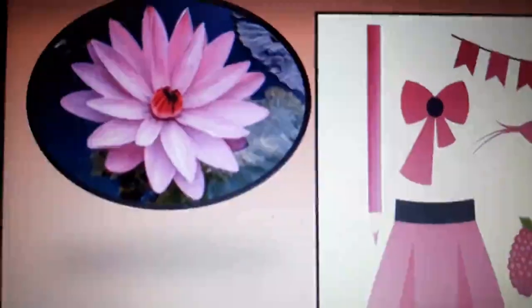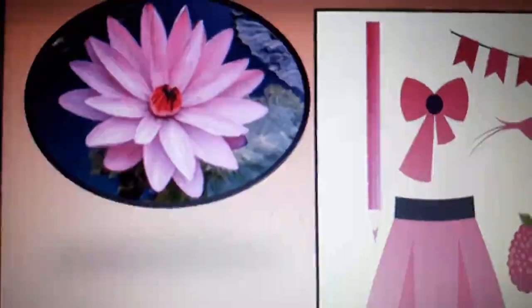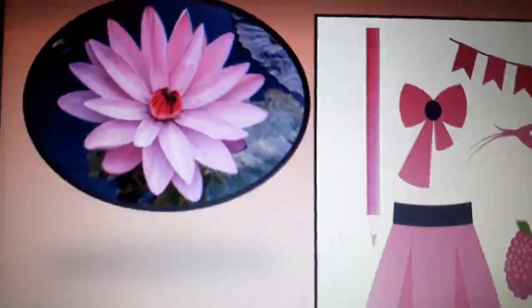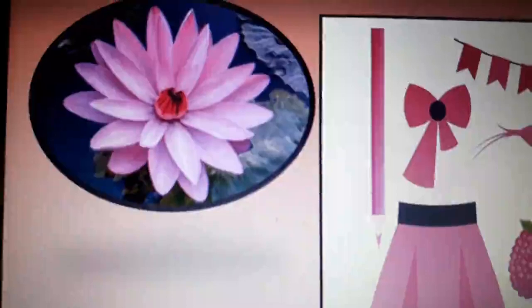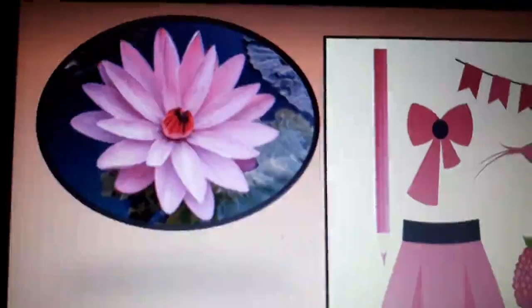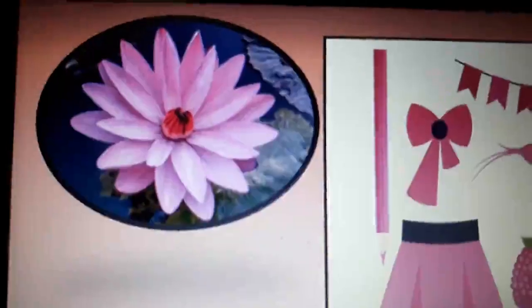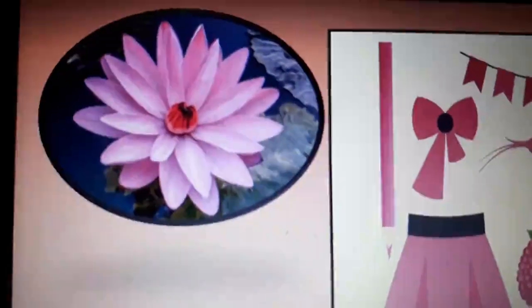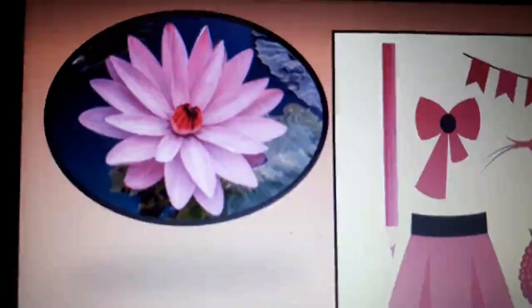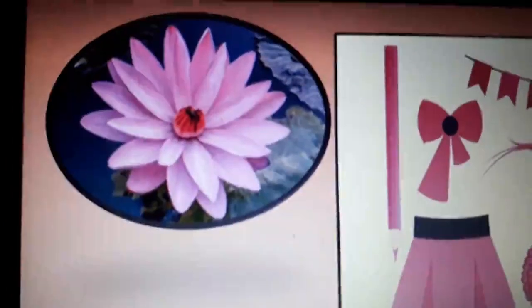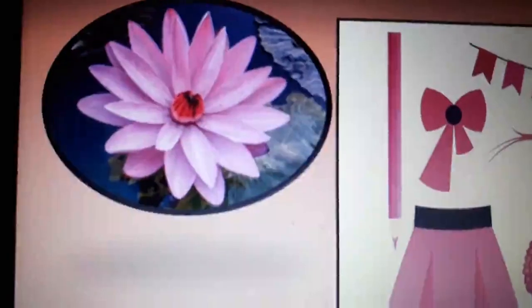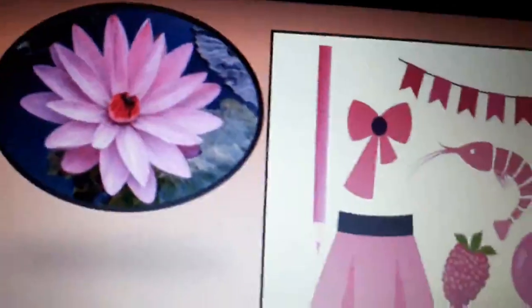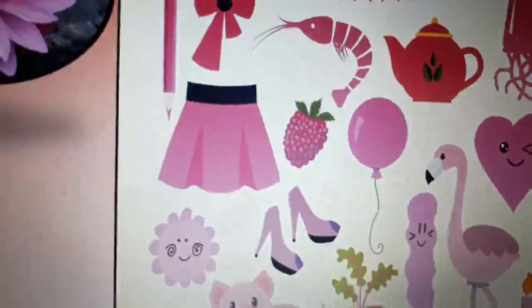You know, lotus is our national flower, and this lotus flower is pink in color.